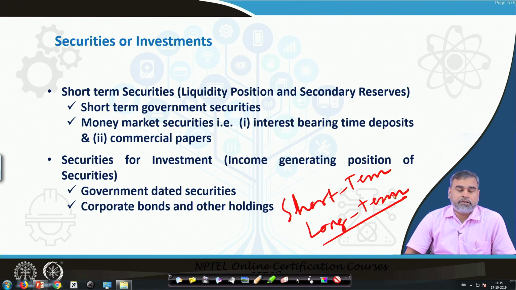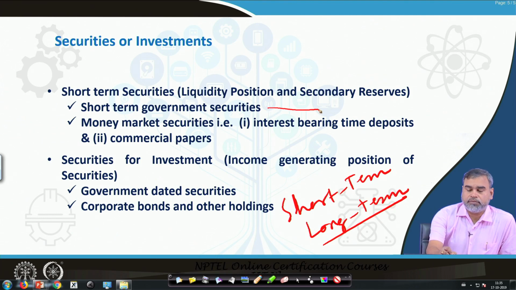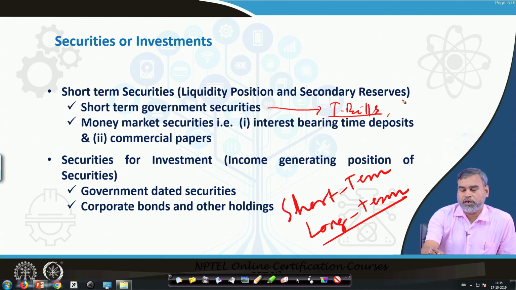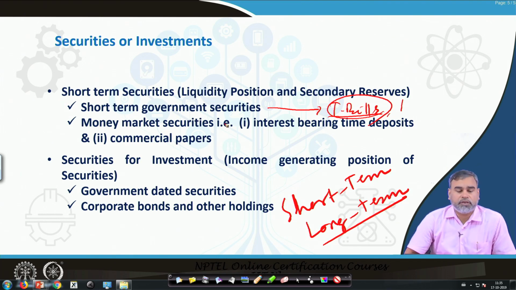Then we have another type of securities, short term securities, where the banks invest their money in very short term instruments available in the system. These are considered the secondary reserves. What are those different sources? The different sources are short term government securities, particularly treasury bills. Treasury bills are issued by the government, so whenever we talk about government securities, we consider treasury bills one of the investment alternatives through which commercial banks invest their money in short term instruments.